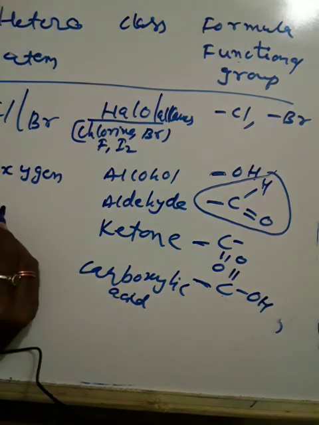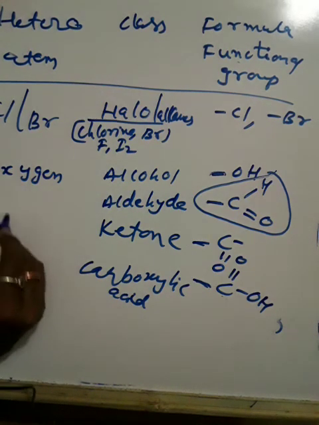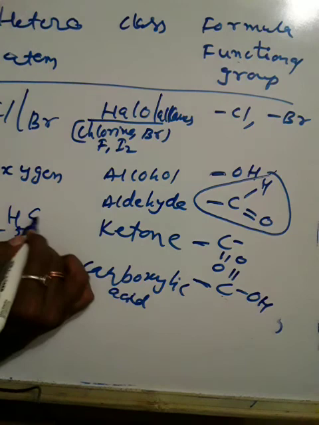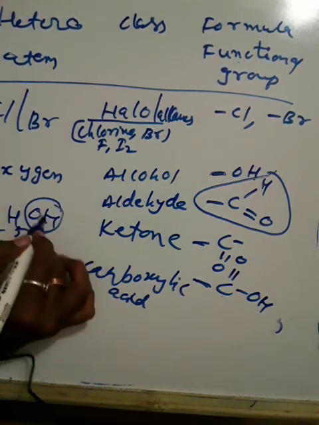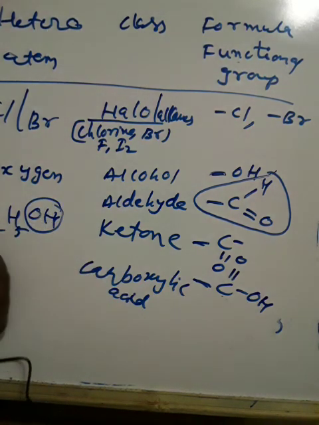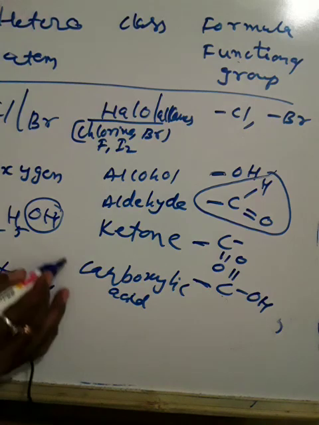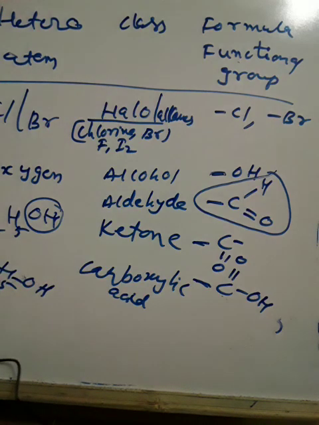Suppose I write alcohol, it is actually C2H5OH. So OH indicates alcohol. This is C2H5. If I write C2H6, what is this? It is ethane. If I remove one hydrogen and instead put OH, this becomes ethyl alcohol or ethanol. So these all are functional groups which will indicate the properties.